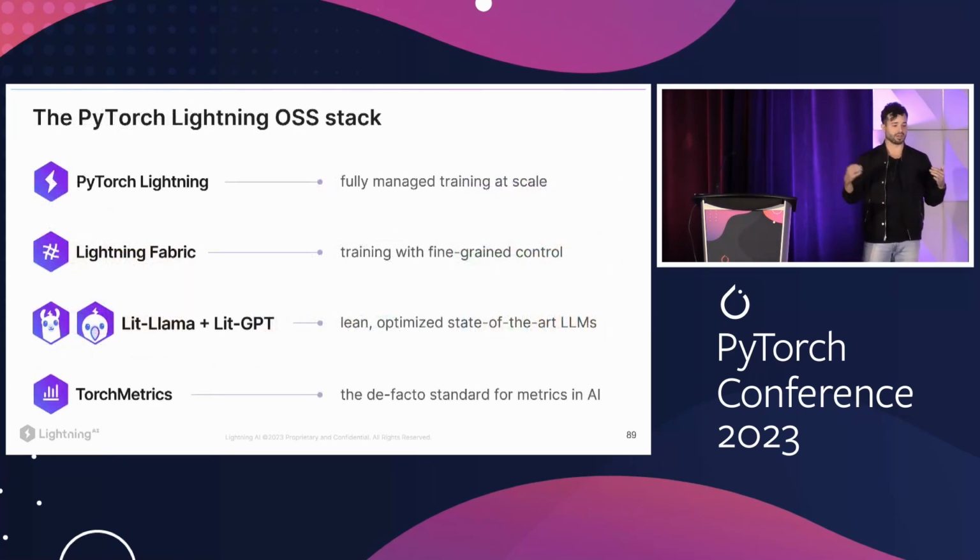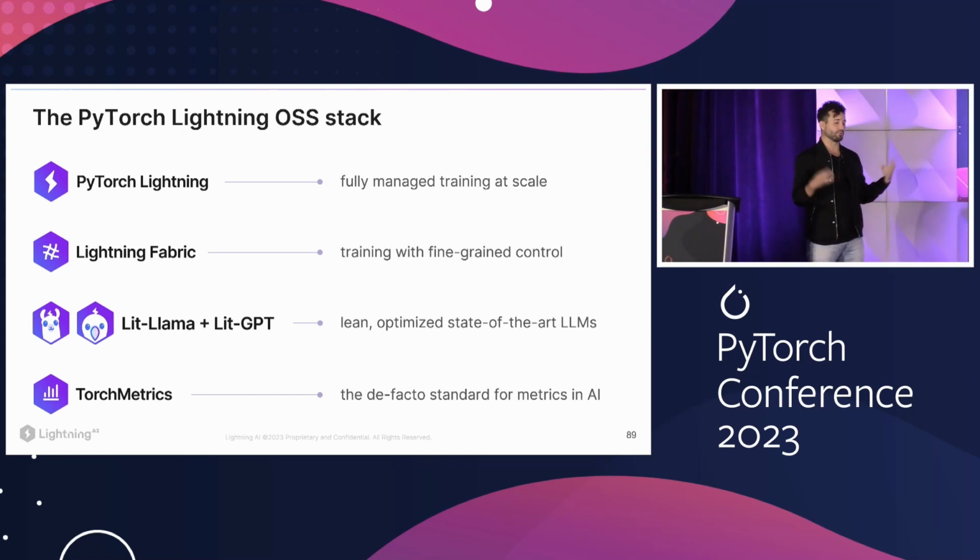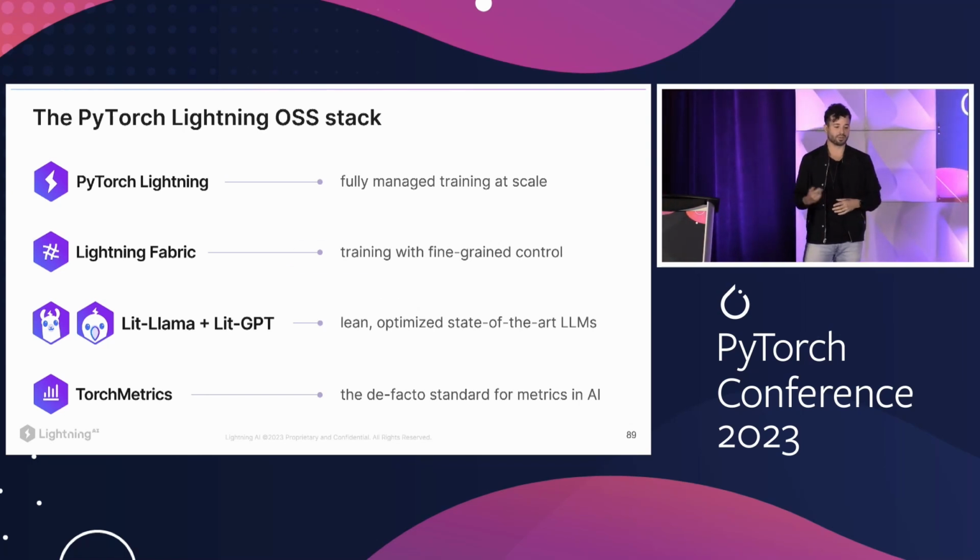We introduced a few things you guys are familiar with. So the first thing that we ever introduced was PyTorch Lightning. This introduced the trainer, right? So this is the first trainer ever created. We introduced the ability to go between CPU, GPU, and TPU with zero code changes, right? Today, that's become a standard in other libraries, which is great. But a lot of these ideas were really collaborations that we did internally at Meta to make these things happen. And then we also have Fabric for GenAI, where you can actually control the way that things are sharded. TorchMetrics, which a lot of you use. LitLlama and LitGPT, which are harnesses for training LLMs as well.